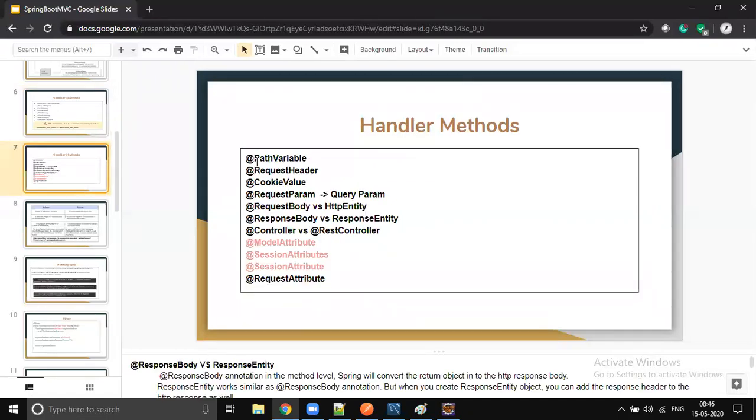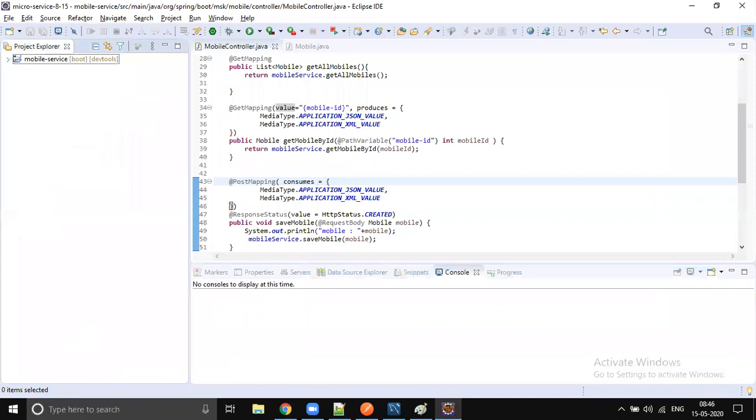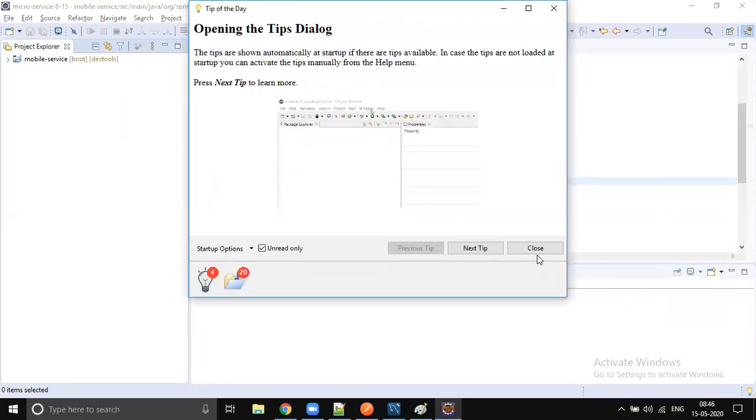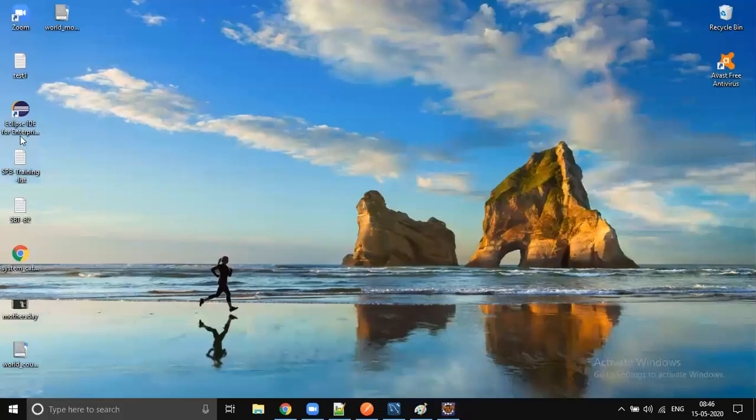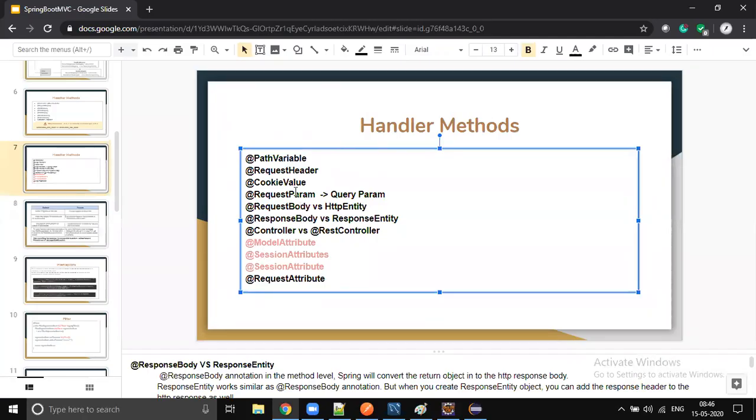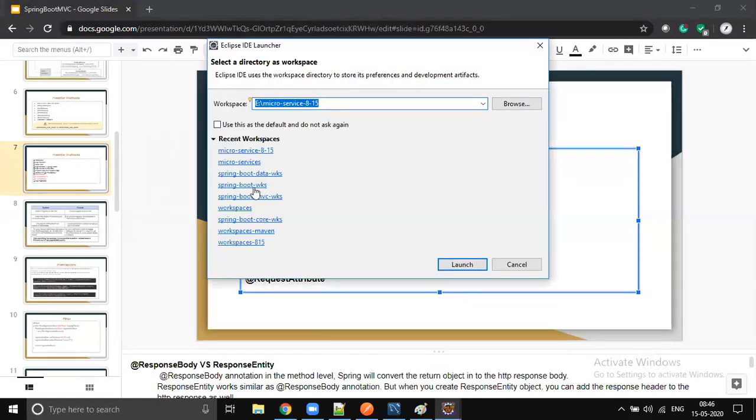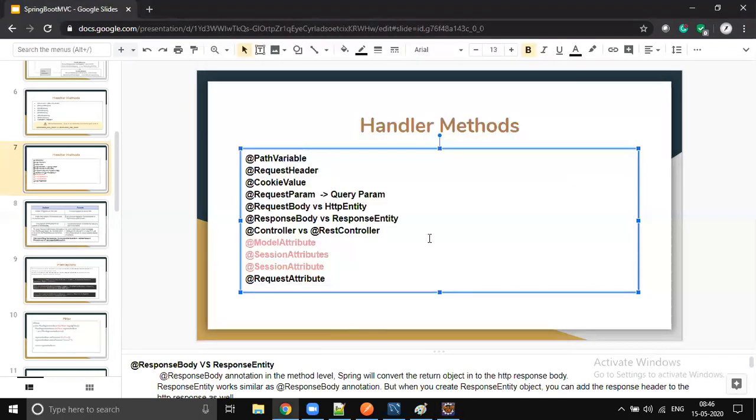Okay. So we already learned path variable. Let me open a different workspace where I want you to see the remaining examples. Request data, cookie value, request param, array param, right? Spring Boot MVC workspace. Okay.